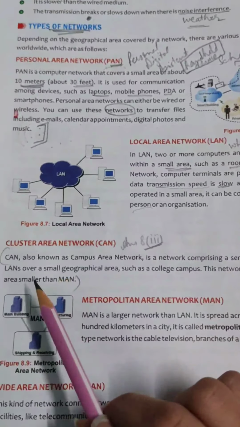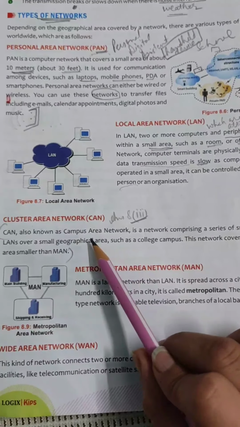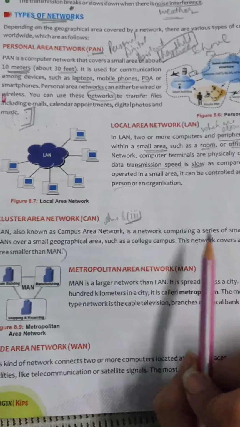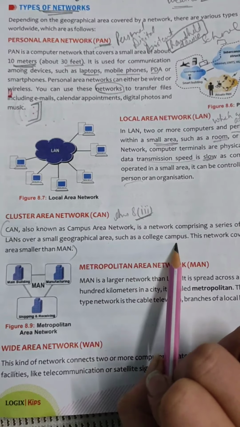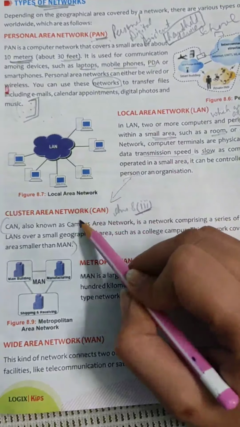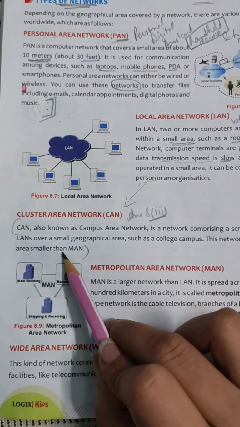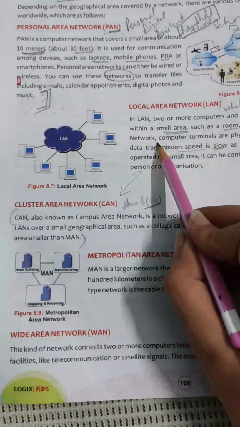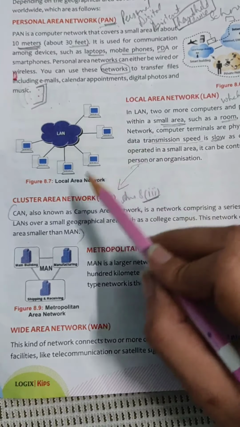Next one is CAN, that stands for cluster area network. CAN is known as campus area network also, a network comprising a series of small LANs over a small geographical area such as a college campus. It comes from LAN only, meaning a group of LANs becomes CAN. This network covers an area smaller than MAN, that is metropolitan area network, but bigger than LAN.